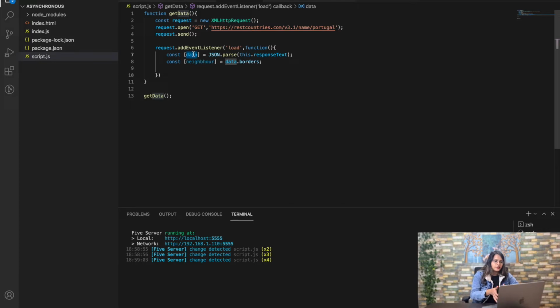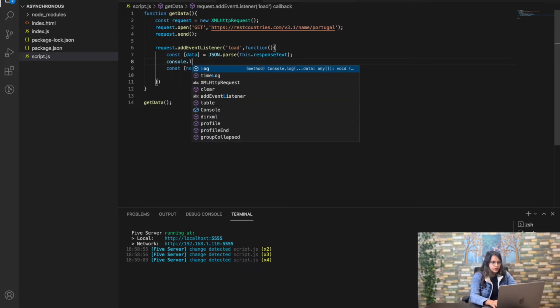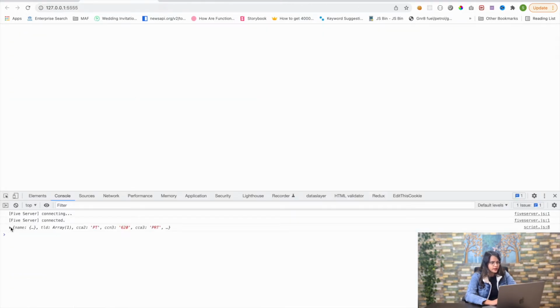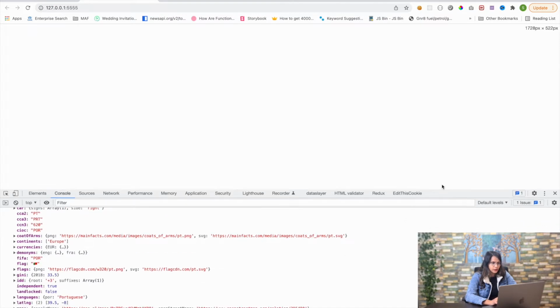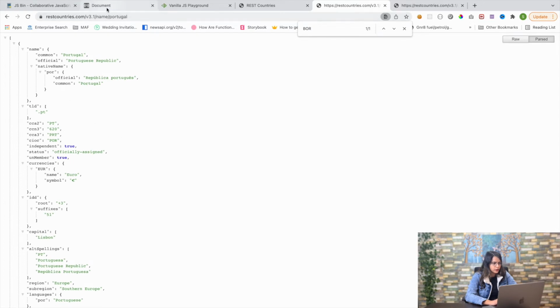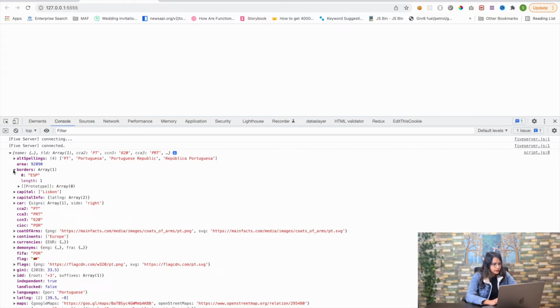So we are basically destructuring, if you know TypeScript, in the data object. Okay, so now if I check what is coming inside this data object, fine. So if I check it here on my live server, yeah, here it is. So here is the data. If you remember what we saw there, this is what we saw here: name, common, official, and this is somewhat similar to what we are getting here. And here is something that we are getting, the borders, as ESP. I hope you are understanding.